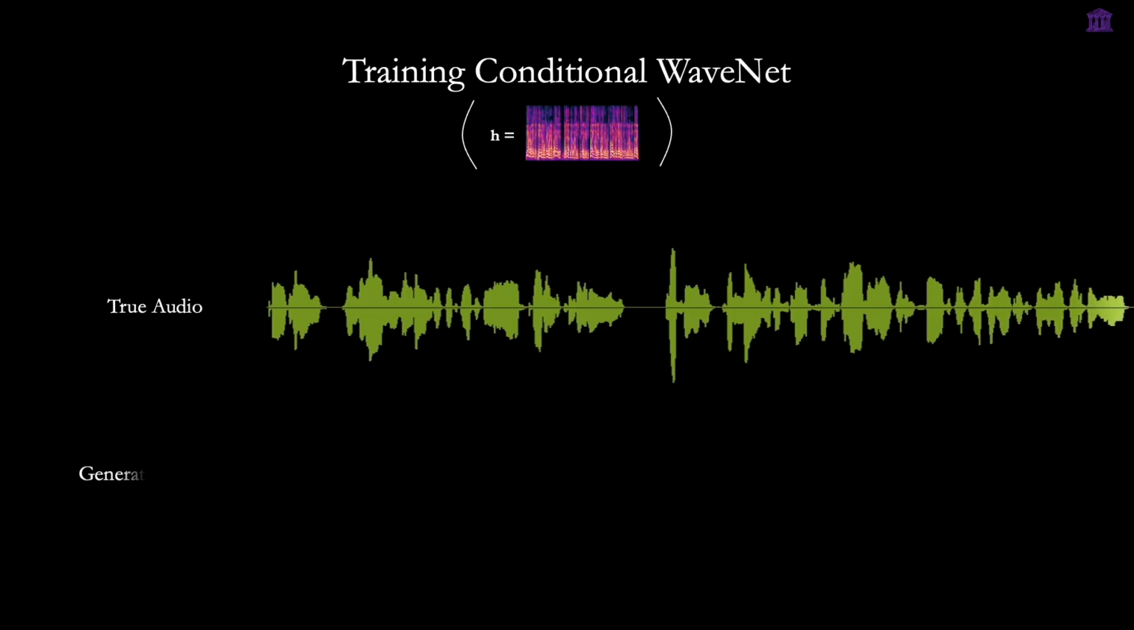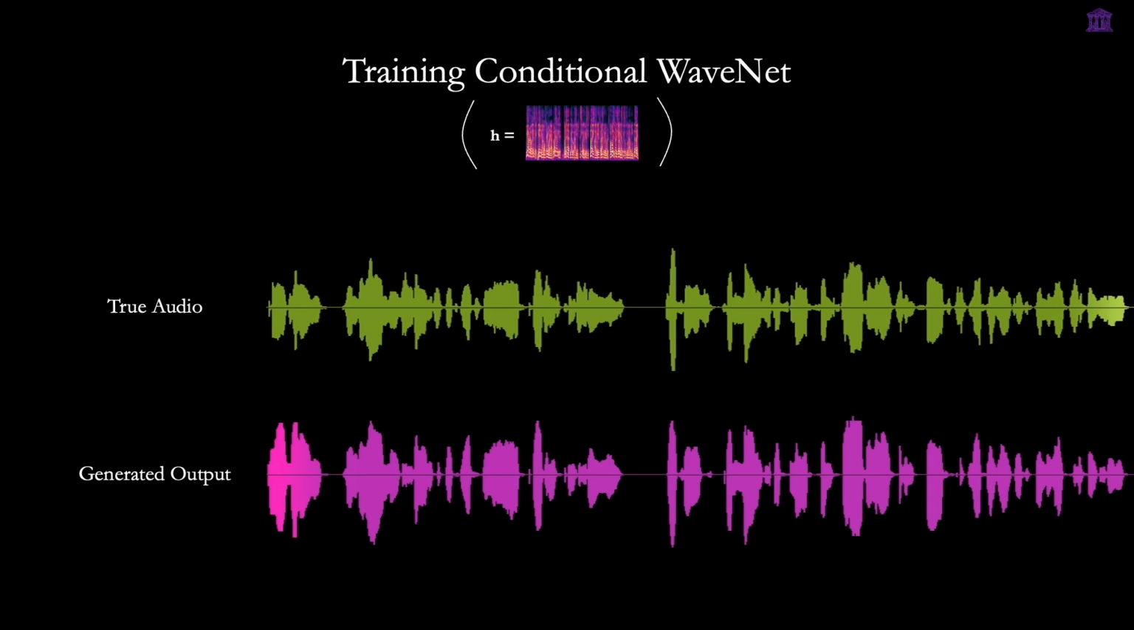Now, when we pass that MEL spectrogram through our trained WaveNet, we get the following output.